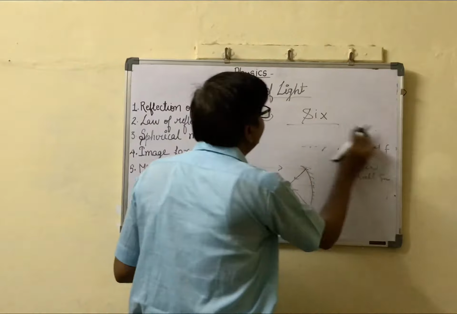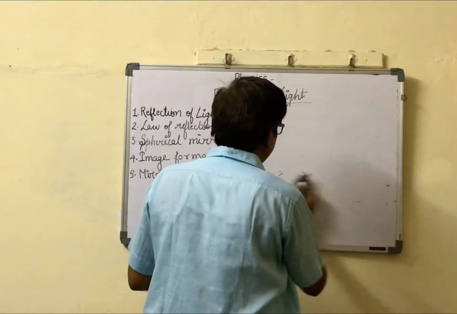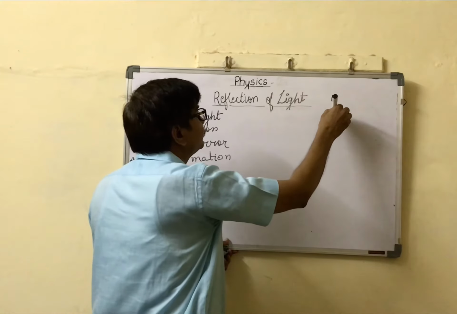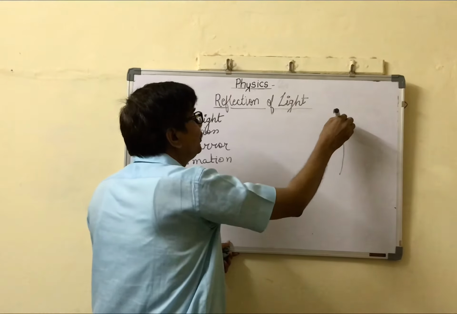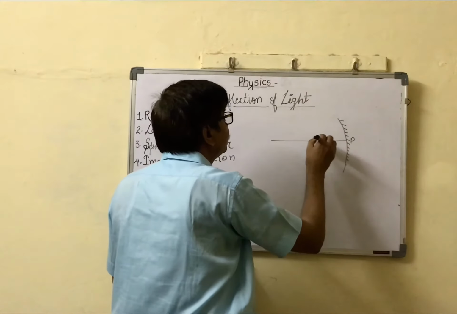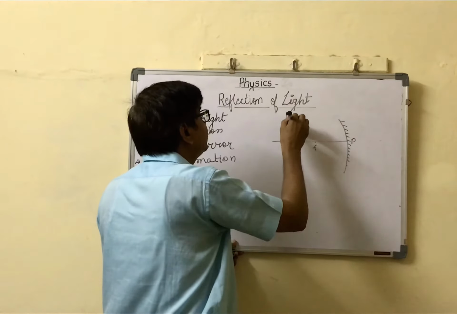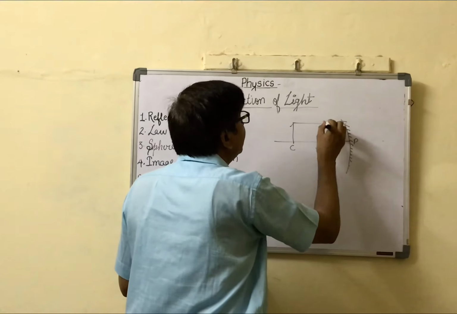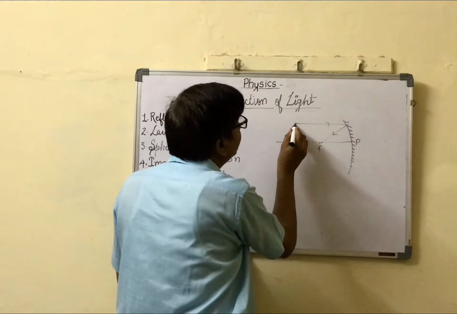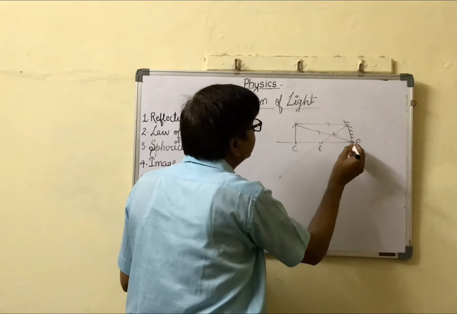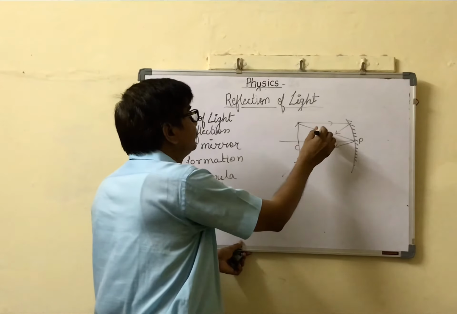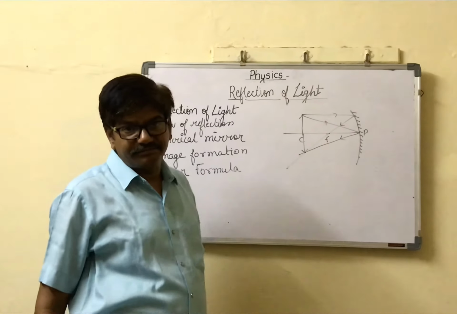Now there are six conditions. Third condition: the object is placed at C. The image is also formed at C. Real, inverted, same size. In such a way. This is the third condition.